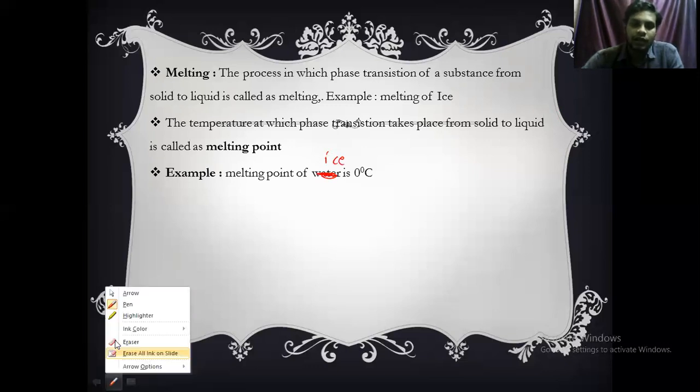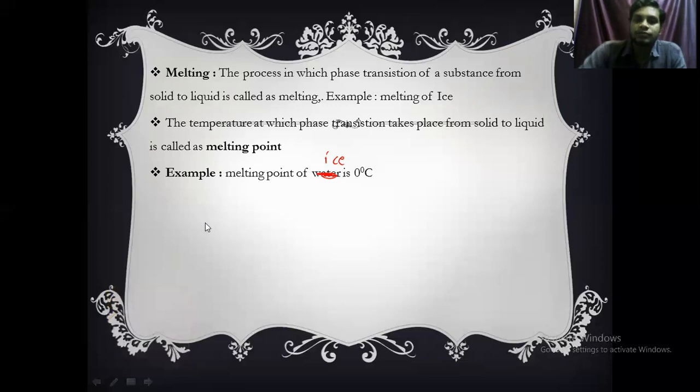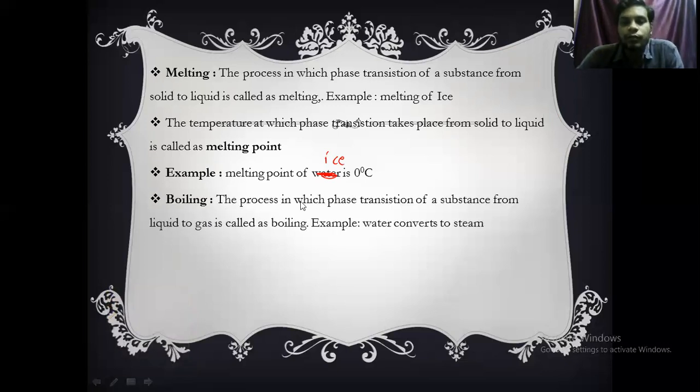Okay. And the next slide, boiling. So what do you mean by boiling? It means the process in which the phase transition takes place from liquid to gas. So if a body's phase changes from liquid to gas, that is called boiling. An example for boiling is water converting into steam.